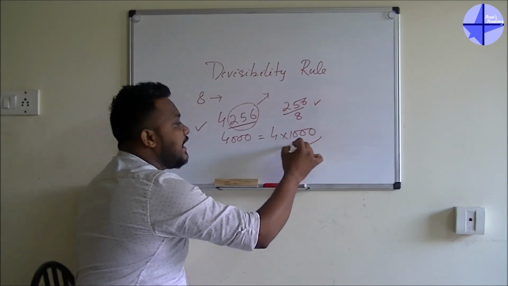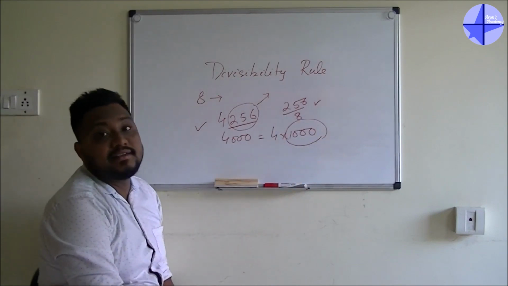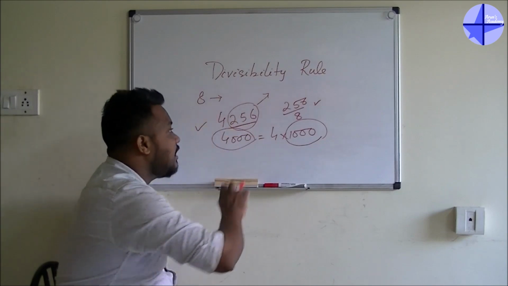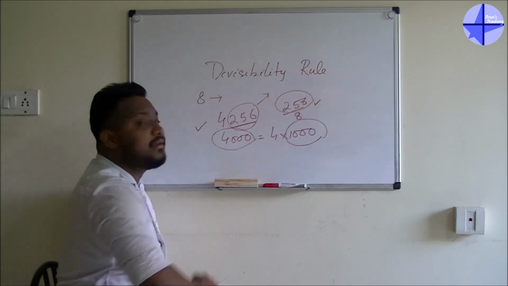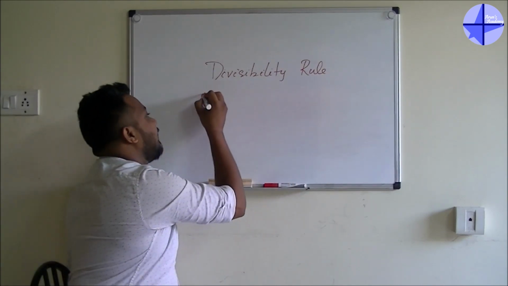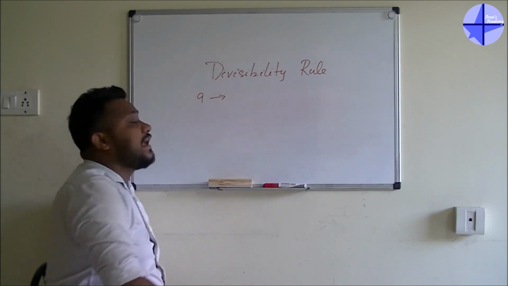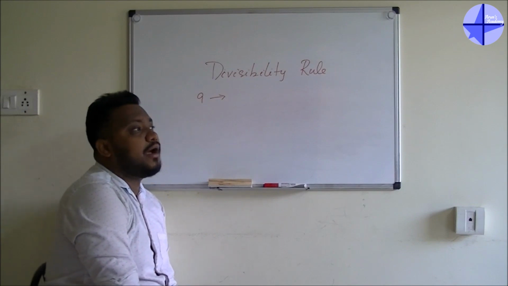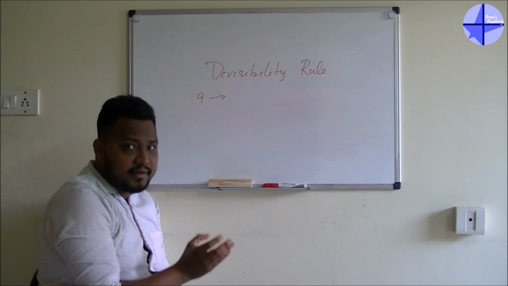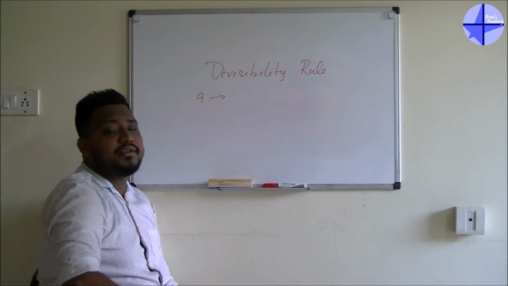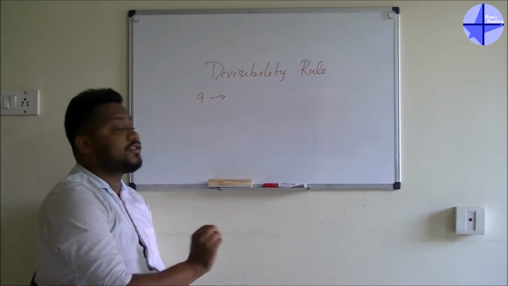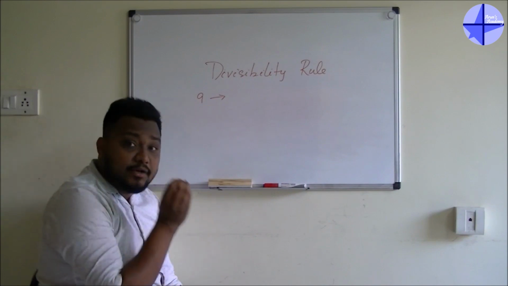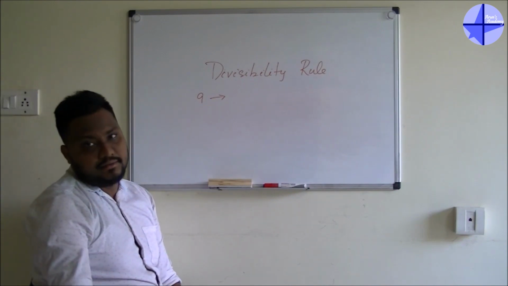Every multiple of 1000 is divisible by 8. Only for that reason we are not checking for 4000, we are just checking for 256. The number 9 is similar to 3. In 3 you go for the summation of all the digits, and if it is equal to 3 or divisible by 3, the number is divisible. Here also it is the same: the summation of all the digits should be equal to 9 or divisible by 9.